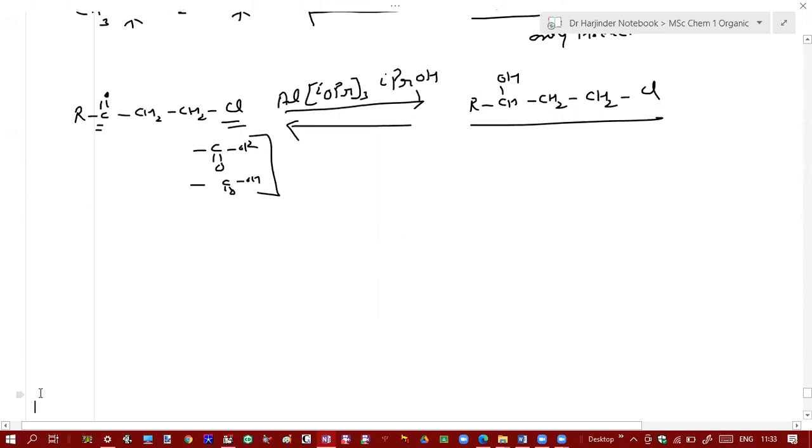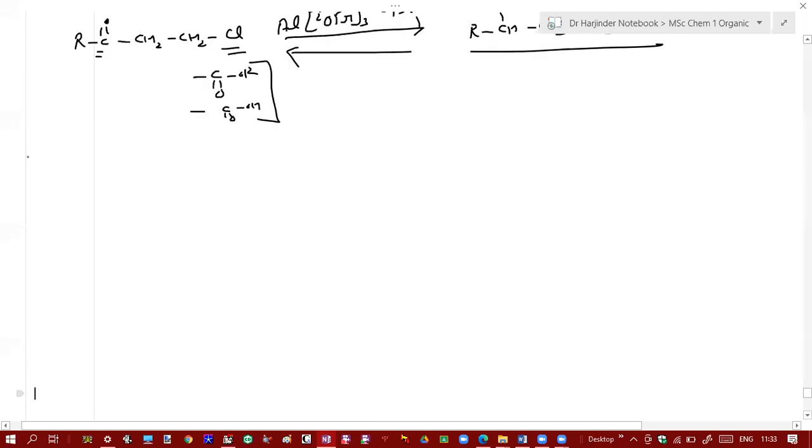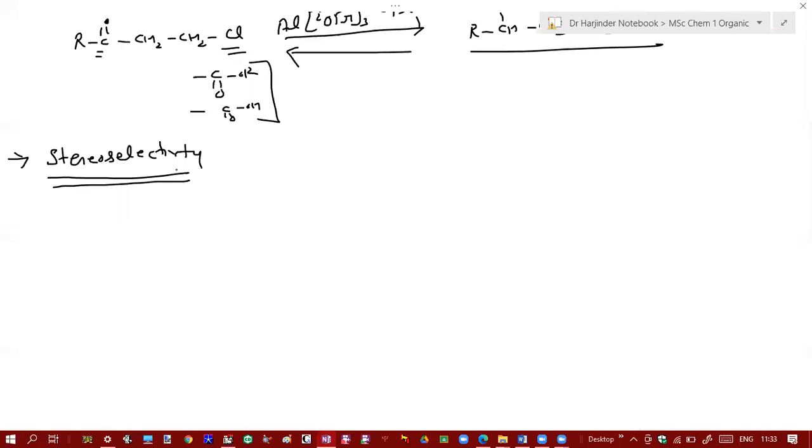Now next, what about its stereoselectivity? To understand its stereoselectivity, we have to understand achiral and prochiral compounds. Achiral means a compound with no chiral carbon. Prochiral is something that can be converted into a chiral compound, which we will discuss in section A in detail.